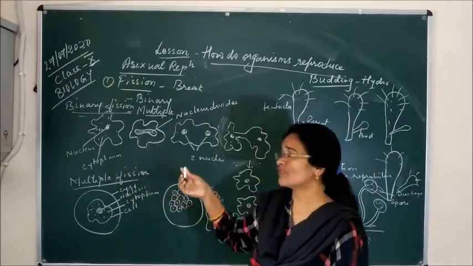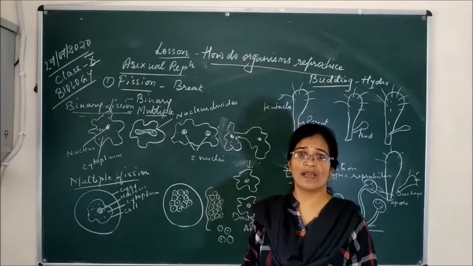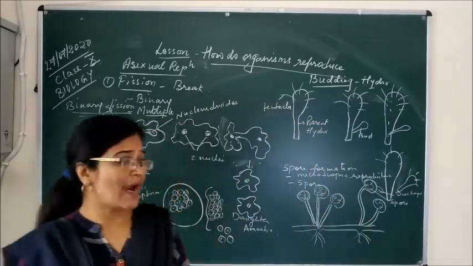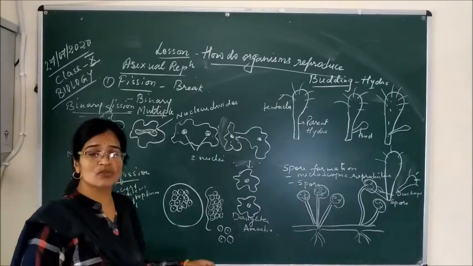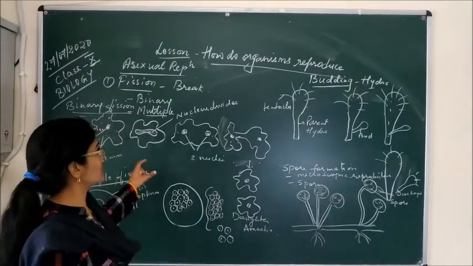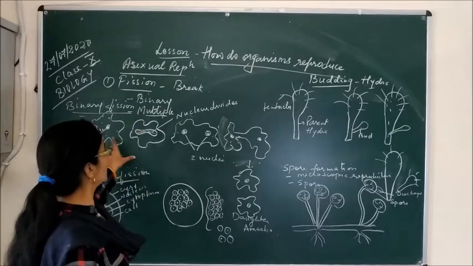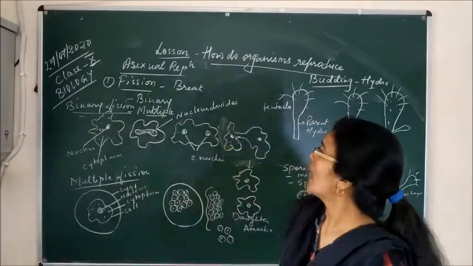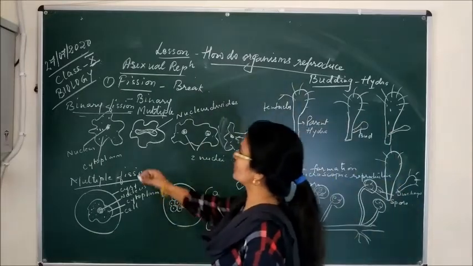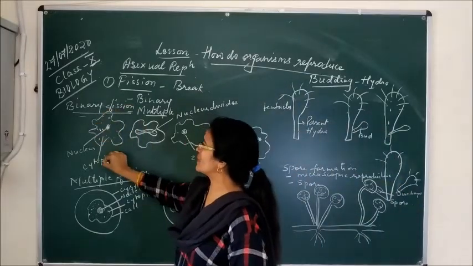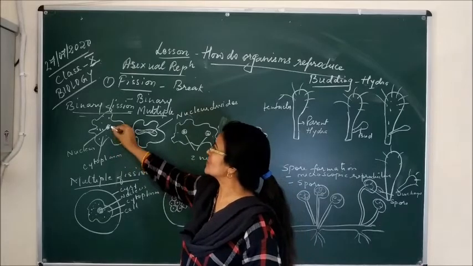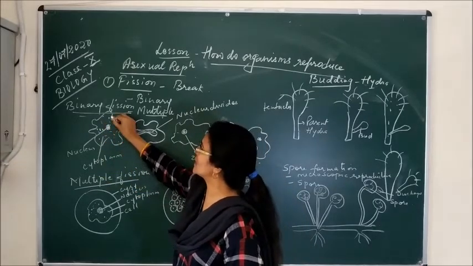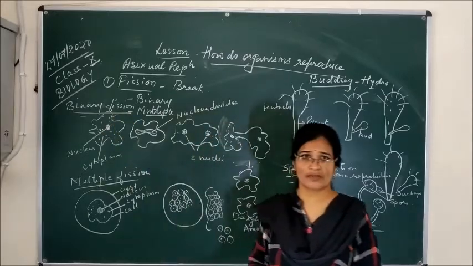Binary fission is mostly seen in the amoeba. Amoeba is a unicellular organism, as you all know, and amoeba mostly reproduces through binary fission. So what happens in binary fission? Here I have drawn the diagram of reproduction in the amoeba. This is the complete amoeba, the parent amoeba, in which the nucleus is present in the center, and these are the cytoplasm and the pseudopodia. You know the structure of the amoeba.